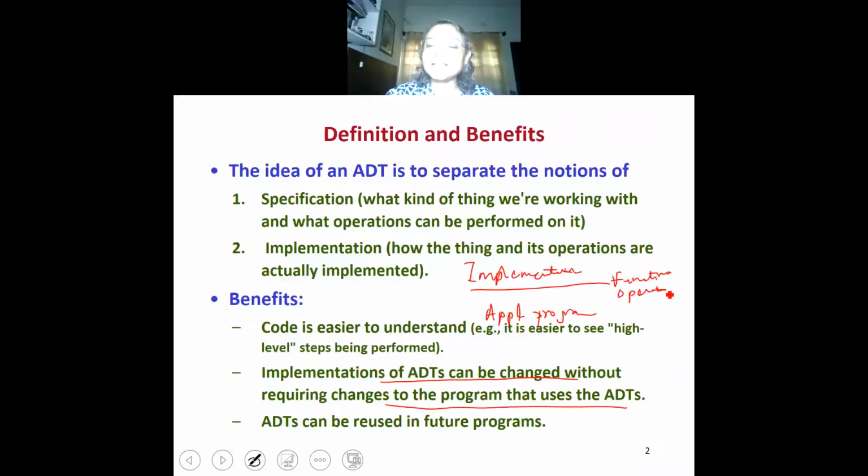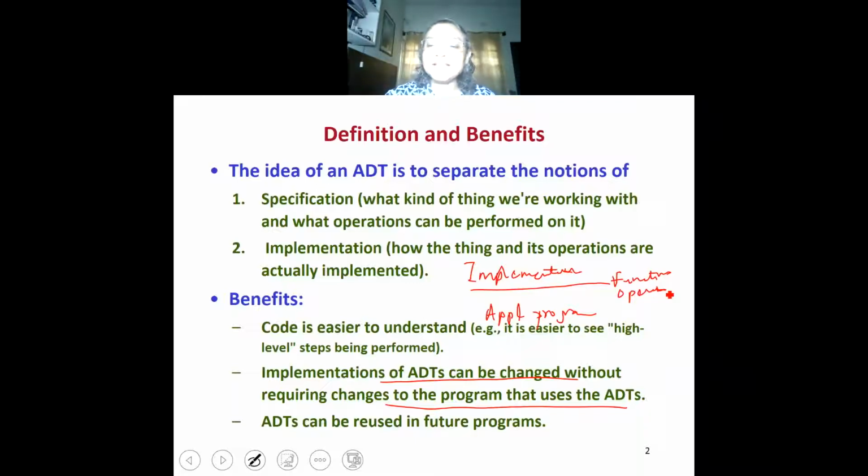And the interface is through the definition of functions or operations, which are called interface functions. And these operations are defined so that the application programmer knows what they are supposed to do. And the implementation people actually come up with a concrete implementation. And this implementation can be changed and it will not affect the application program that uses it.